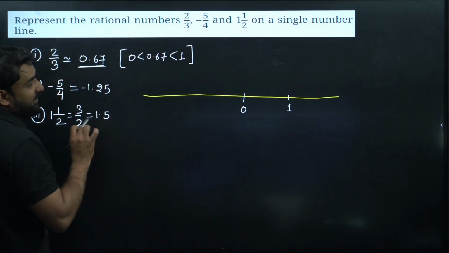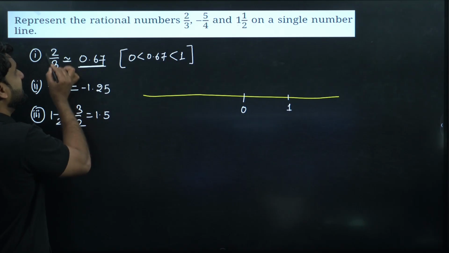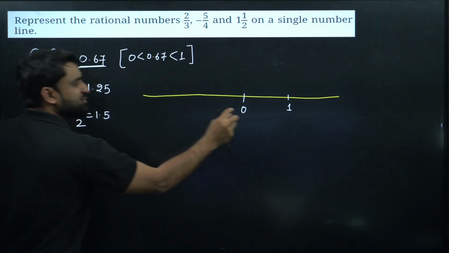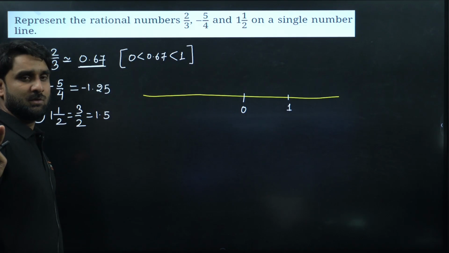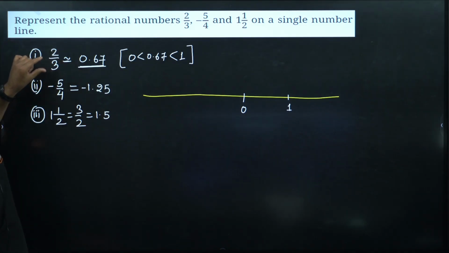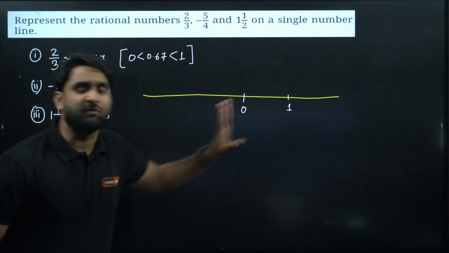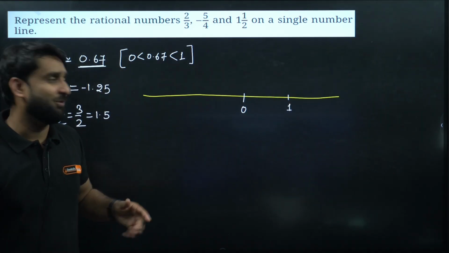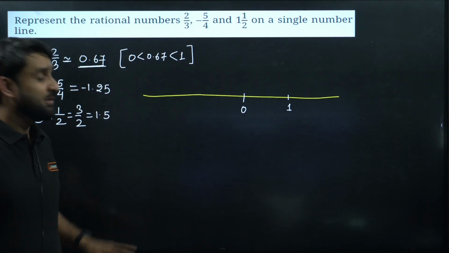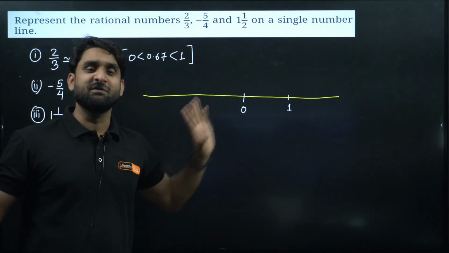So my dear champion, whenever the numbers are like this, when numerator is smaller and denominator is greater, just mark 0 and 1 only. When numerator is smaller and denominator is greater, always mark 0 and 1 only if the fraction is in positive form. Don't mark any other number, because your fraction, your rational number will lie between 0 and 1.